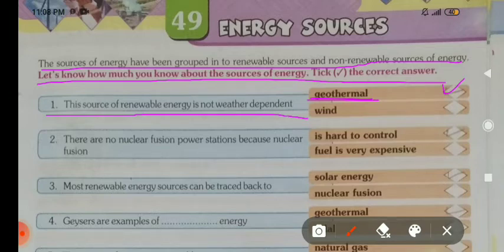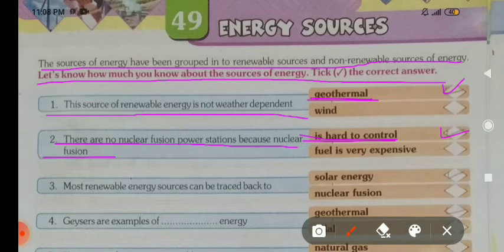Second, there are no nuclear fusion power stations because nuclear fusion is hard to control. That's why you have to tick, it is hard to control.